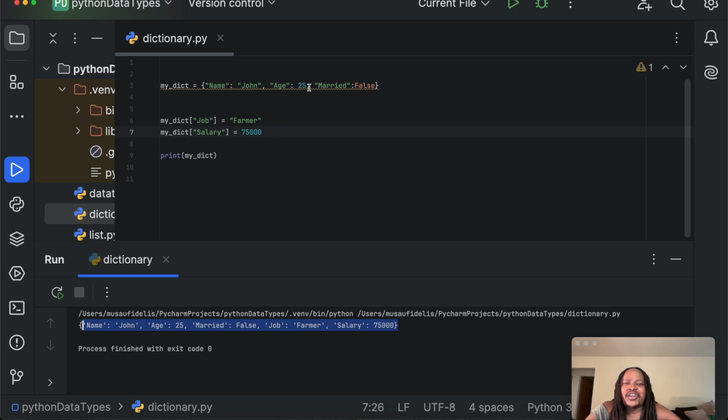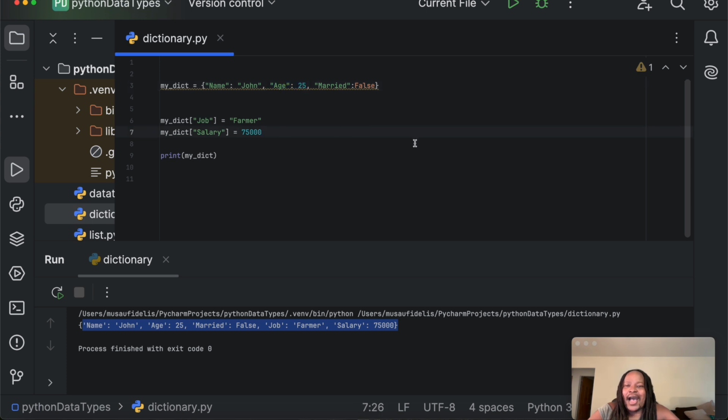Suppose in this dictionary we want to change the age from 25 to 26 because John turned 26 today, and we want to update his age from 25 to 26 because he had a very beautiful birthday.